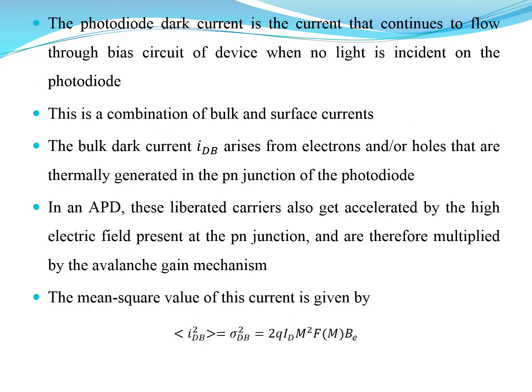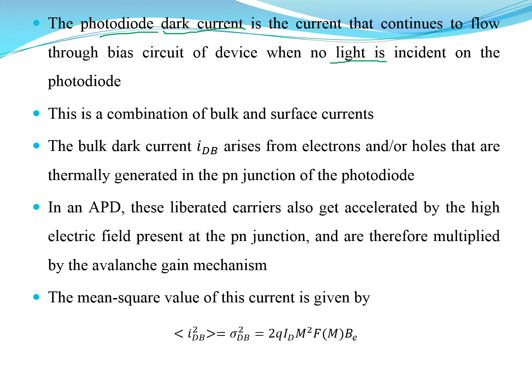The photodiode dark current is the current that continues to flow through the bias circuit of a device even when there is no light incident on the photodiode. Even with the absence of voltage or light on the photodiode, there is a presence of current. That shouldn't happen, but that is the dark current present in the photodiode.